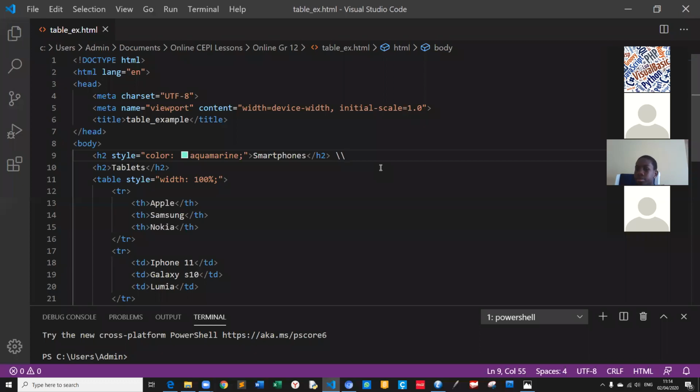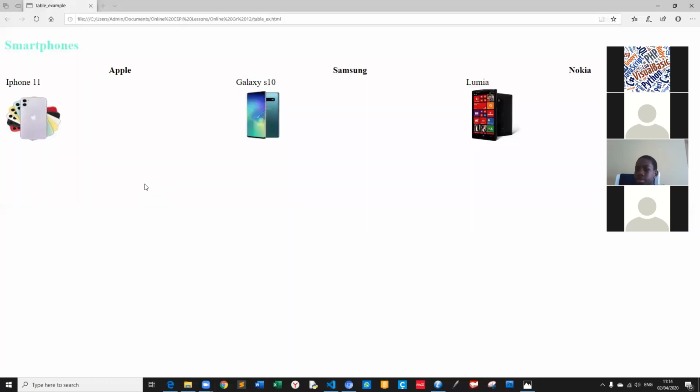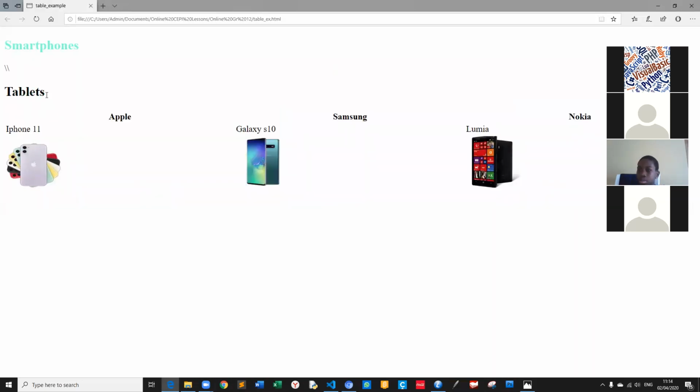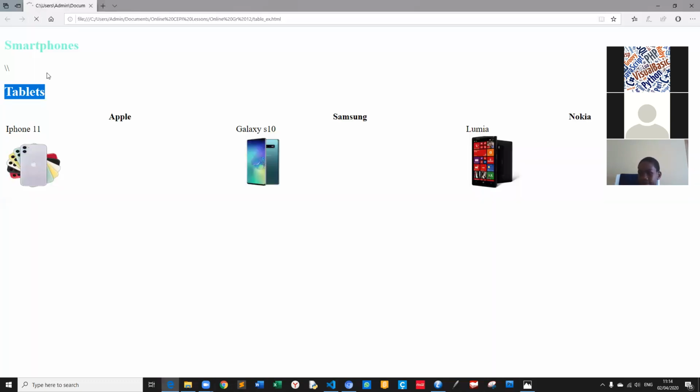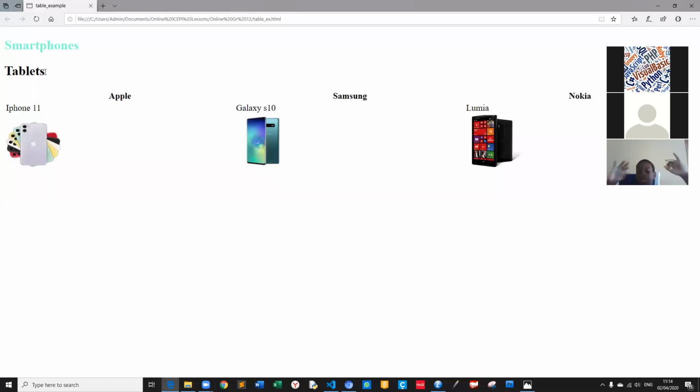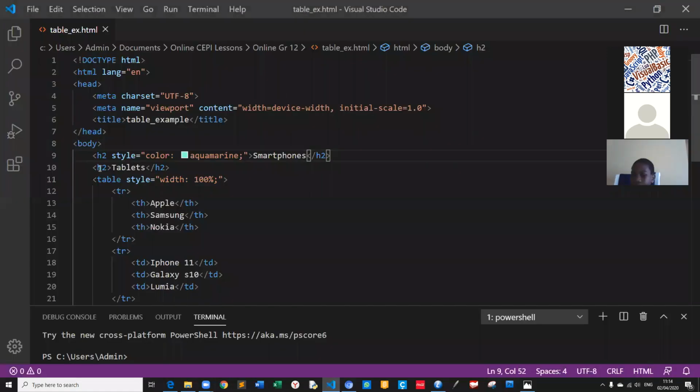Control S. Can you see these tablets? These tablets are also H2, but why didn't this color change? Because this is inline.